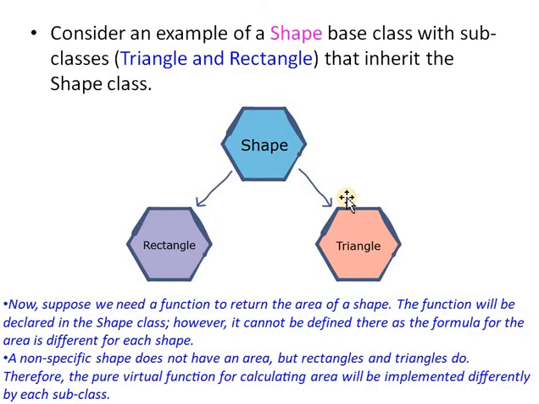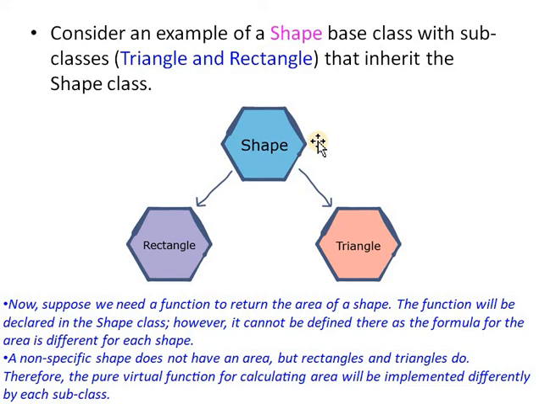Then we will see the example of an abstract class. For example, there is one base class, shape, and there are two subclasses, rectangle and triangle. Suppose we want to find the area of a shape, then only the area function is declared in shape.